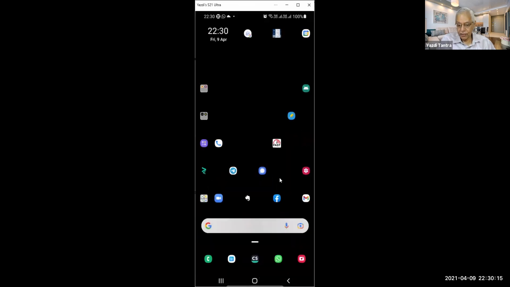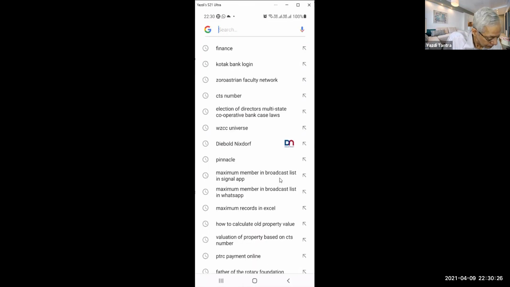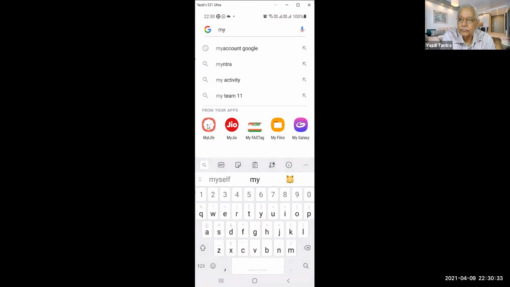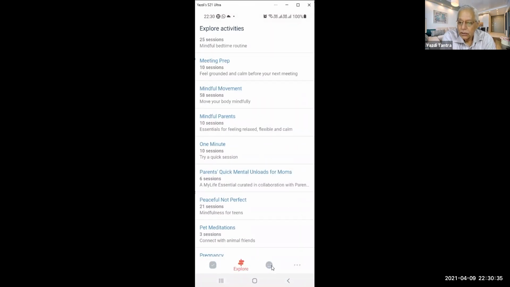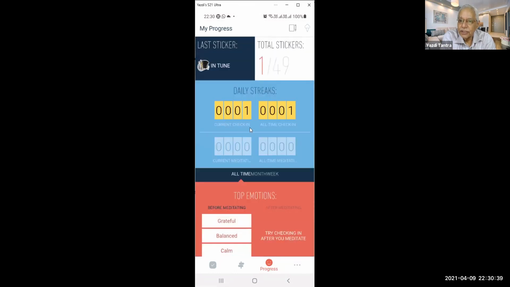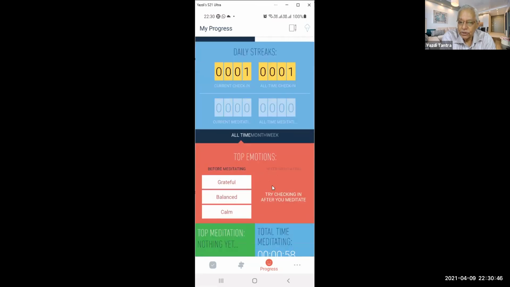So it's a simple app which guides you through meditation. It is called My Life. And then of course it keeps track of your daily meditation, how much time you did, and what your top emotions are.